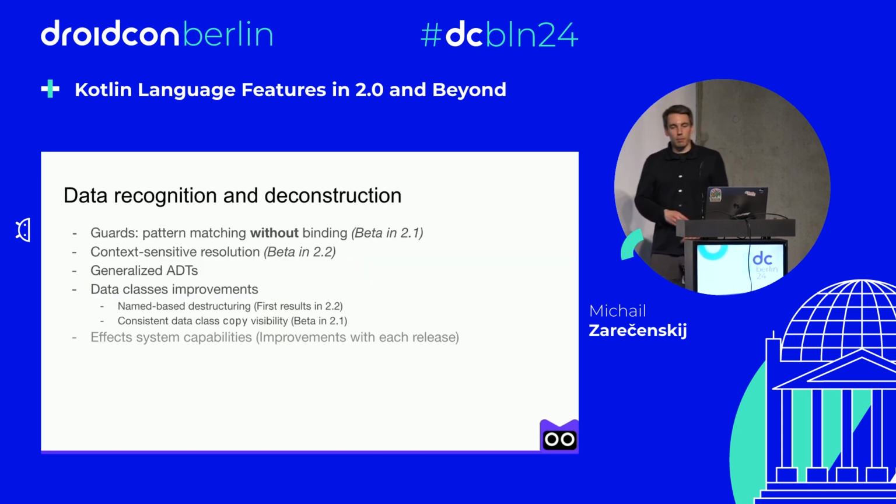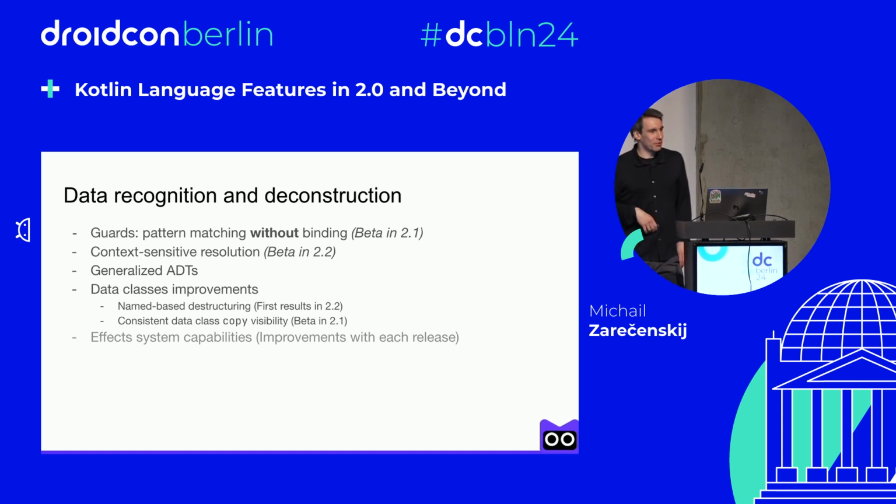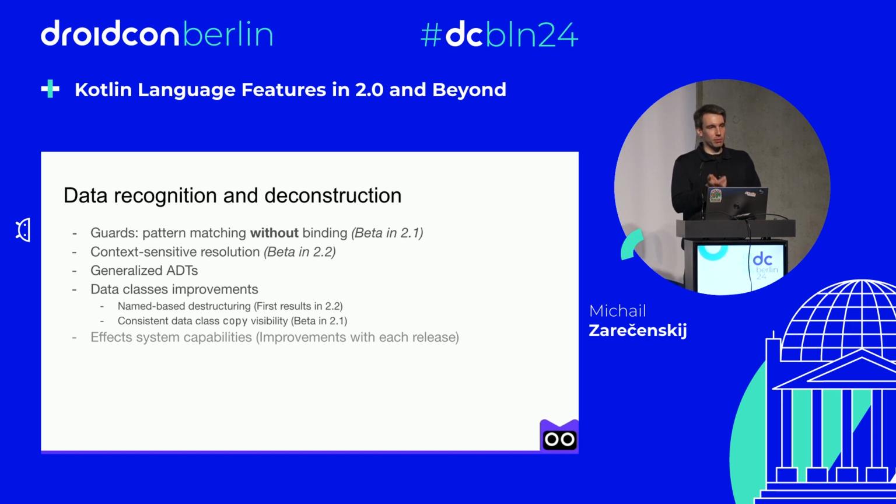And that was about the direction that we called data recognition and deconstruction. So again, we are going to introduce guards, which are going to beta in Kotlin 2.0, Kotlin 2.1, context-sensitive resolution in Kotlin 2.2, generalized ADTs, data classes improvements with first results in Kotlin 2.1. And also, I have this item about effect system capabilities. I'm not going to talk about this today because it will require a few lectures, but we are going to improve these capabilities in each release.